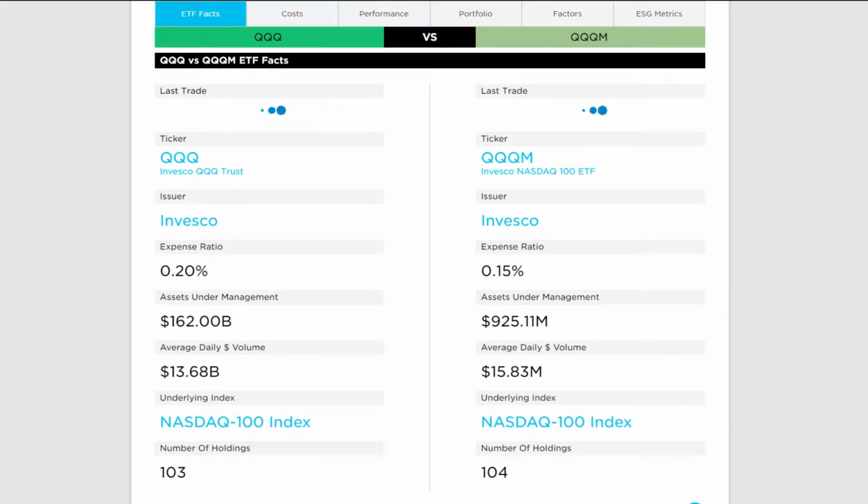What's up? Today we'll be taking a look at the difference between Invesco ETFs QQQ and QQQM. We will discuss why those differences matter and the pros and cons of each in different use case scenarios. Before we cover the differences, let's quickly cover the similarities.